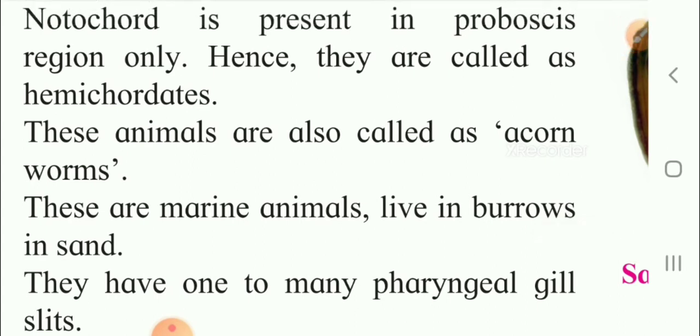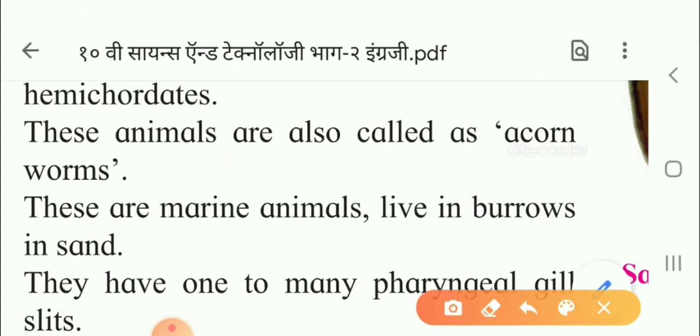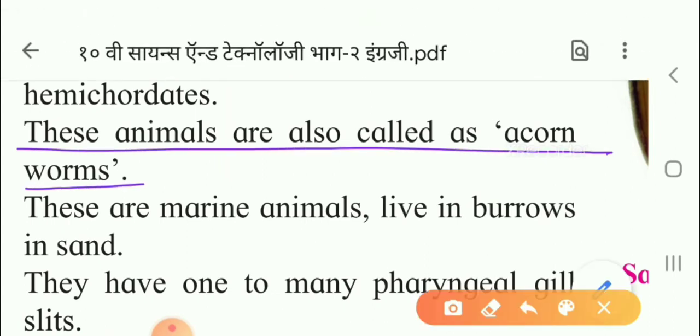Now these animals are called acorn animals. Acorn animals means acorn worms, which means they are burrowing worms. That means with the help of the upper part, the proboscis, in which the notochord or supporting rod is present, they burrow. So that is why they are burrowing marine animals of shallow water. Now, this you also have to learn, why they are called acorn animals.